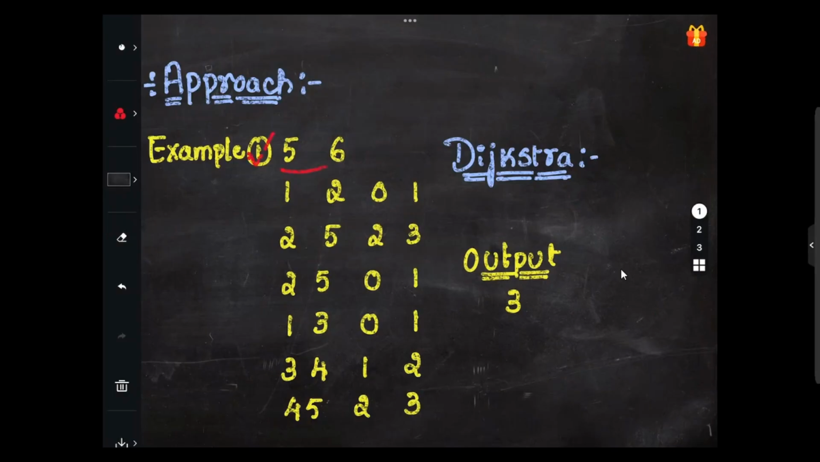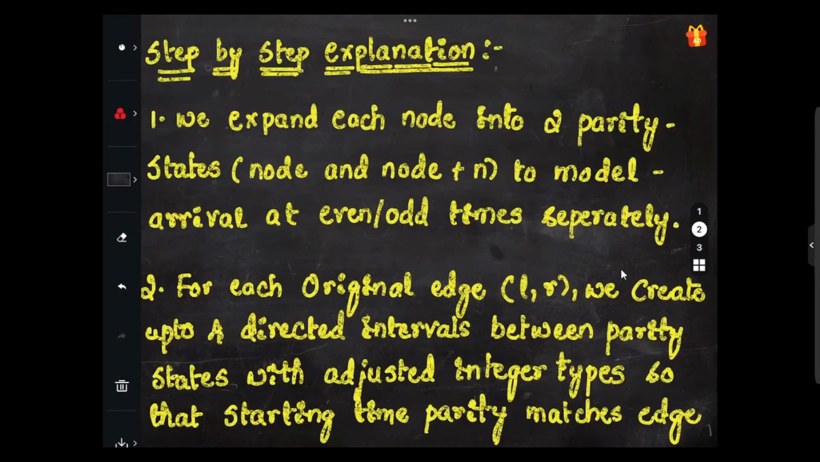Here we have 5, 6, and the output that we need to get is 3. Let's move on with a step-by-step explanation. First, we will be expanding each node into 2 parity states. This will follow a Dijkstra kind of structure, going with the parity states approach.